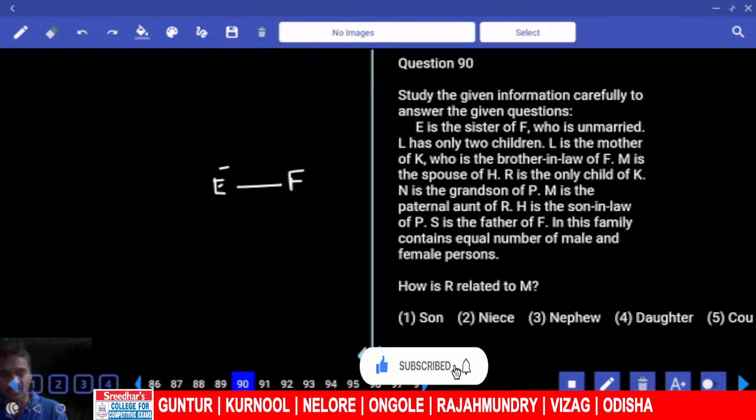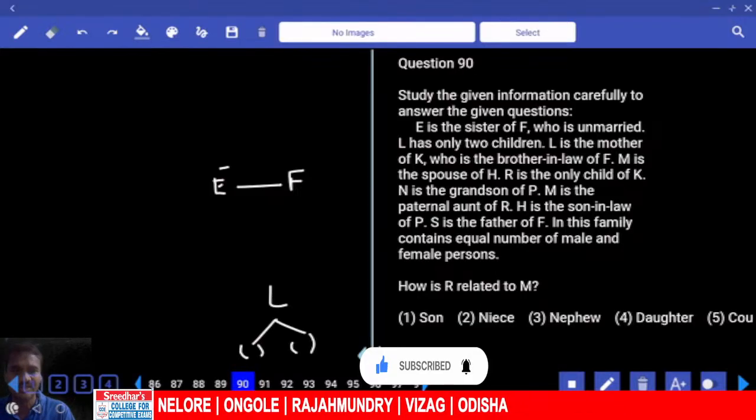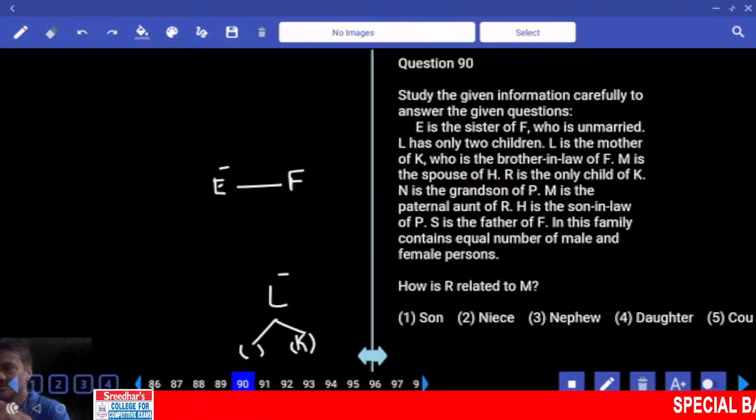Now L has only 2 children, only two are there for L. And L is the mother of K. L is the mother of whom? K, who is the brother-in-law of F. K is the brother-in-law of F, and F is unmarried. Brother-in-law means spouse's brother or sister's husband.